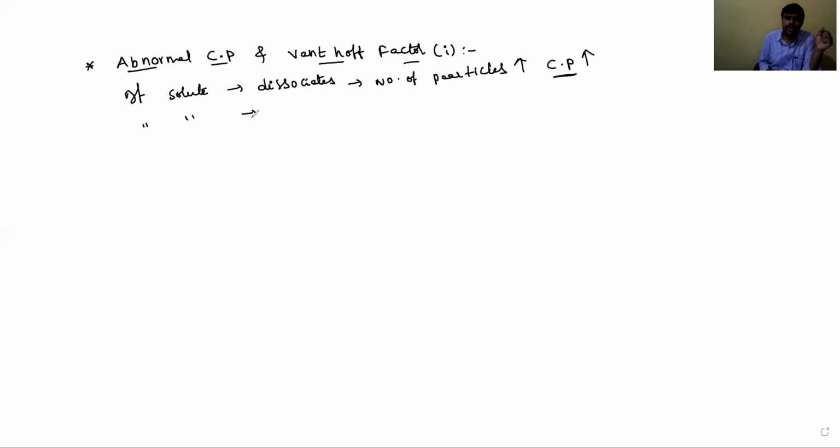If the solute associates, then the number of particles decreases, then the colligative properties decrease. Under these conditions, abnormal colligative properties are present.